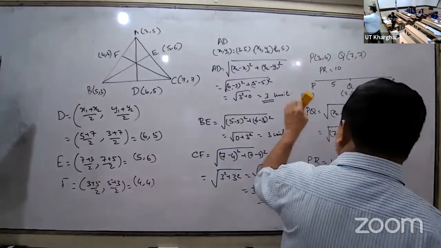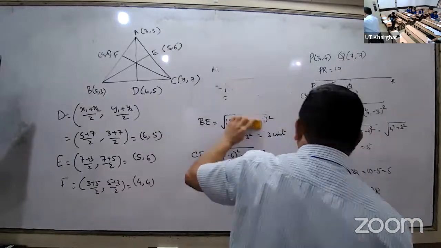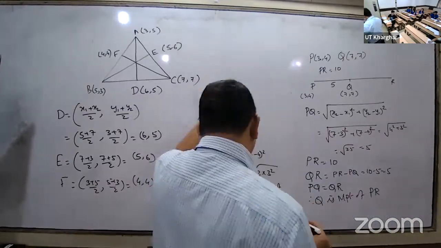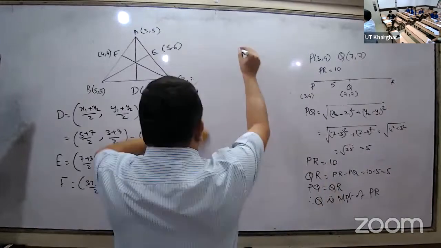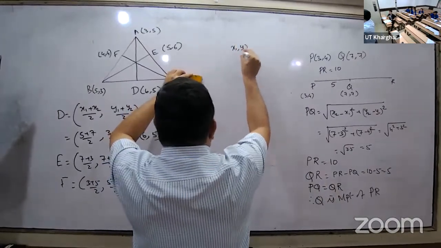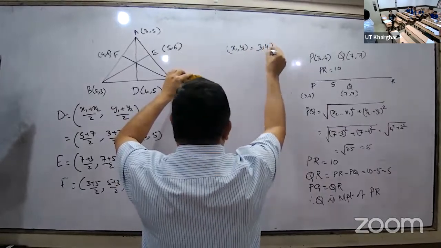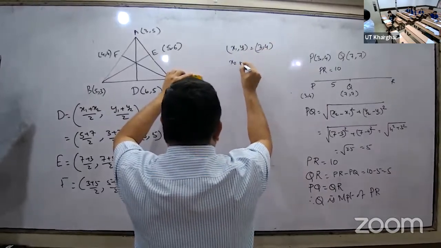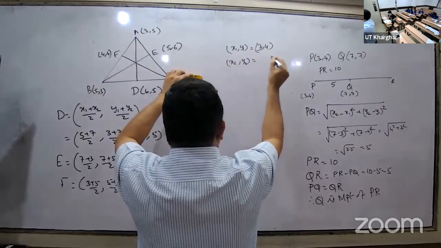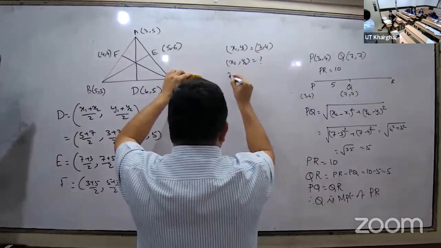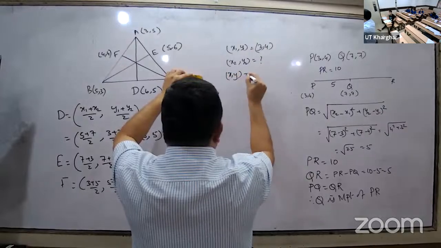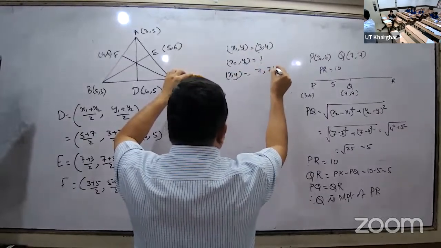X1, Y1 is 3, 4. X2, Y2 is not given, it is the question mark. X, Y is 7, 7.